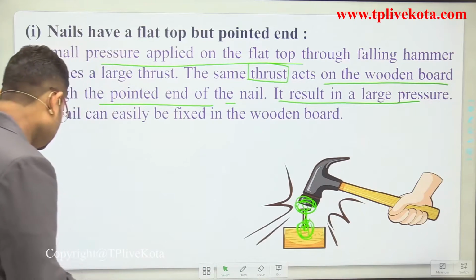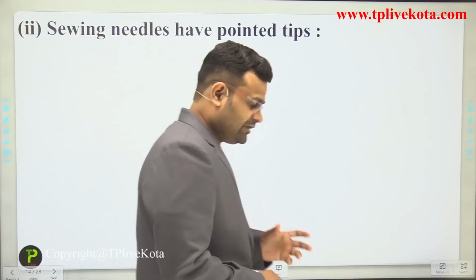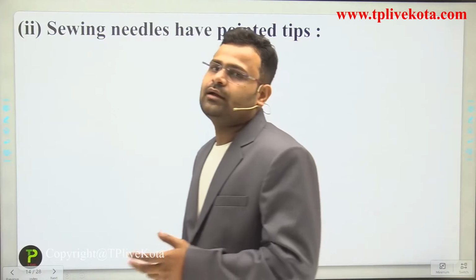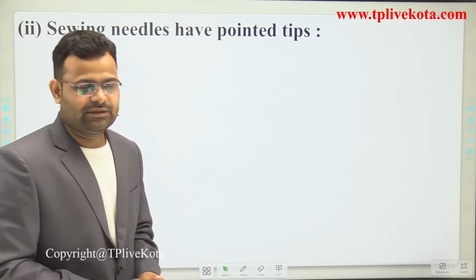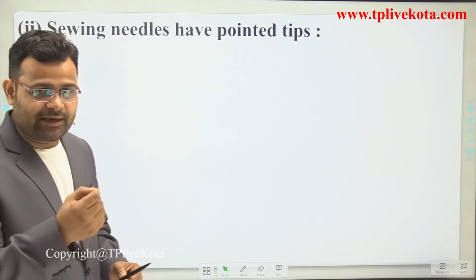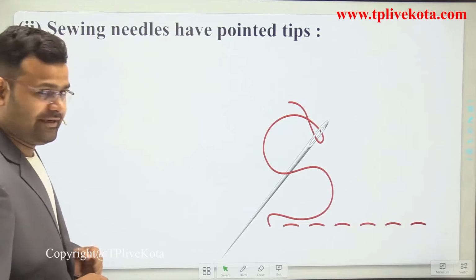Okay, students. Now next one is shaving needles. As you know, sometimes our mom uses this easily. It has a pointed end, and the backside has a sharp large surface area. Why?